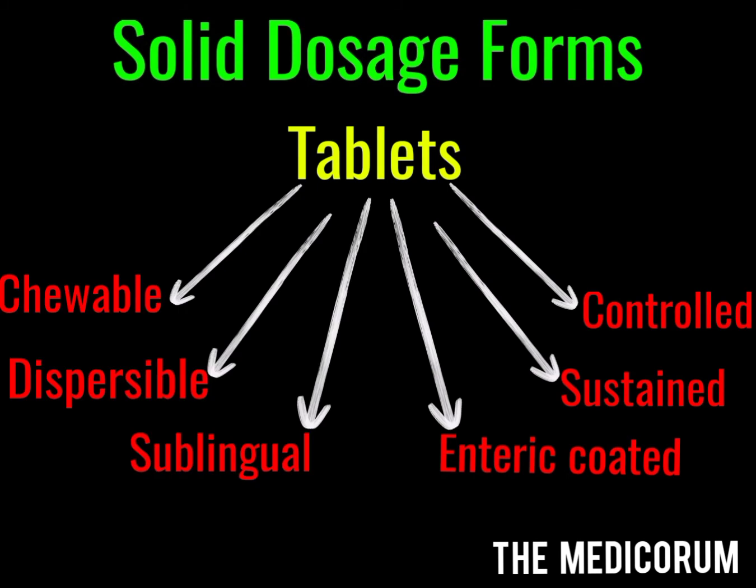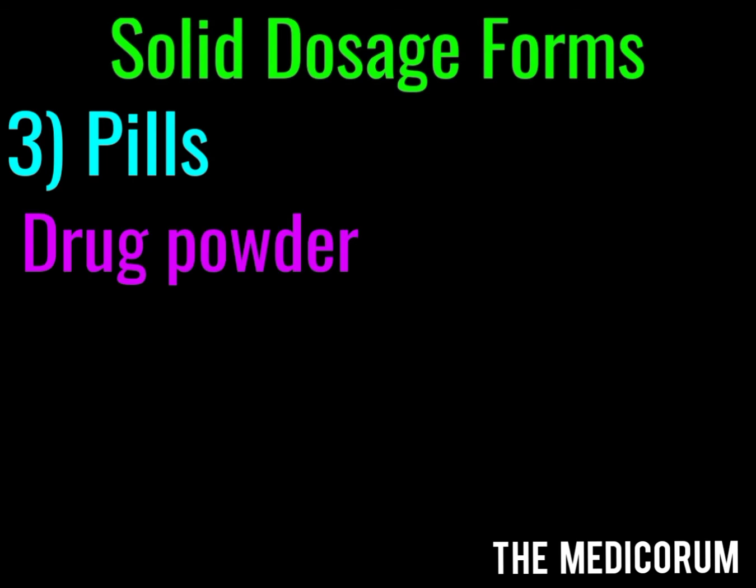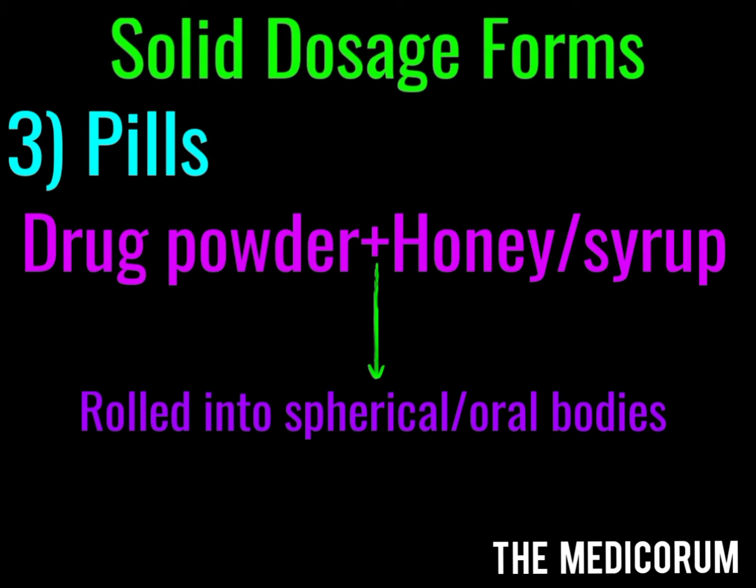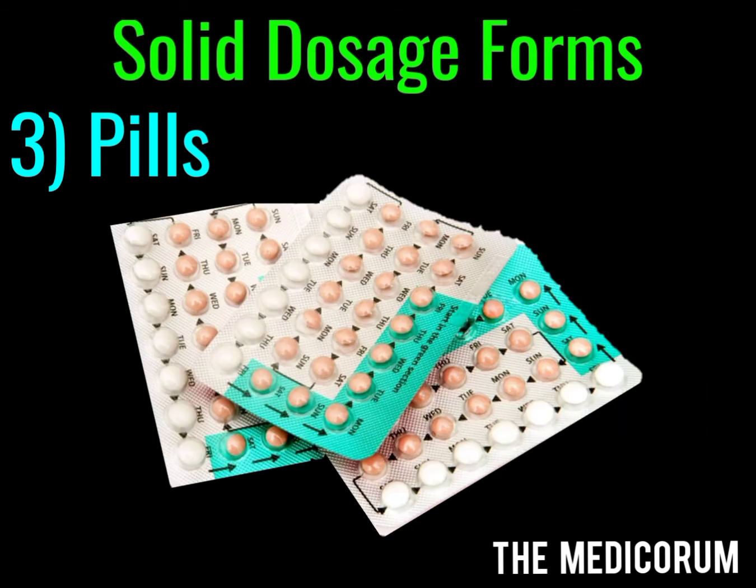Now, we are done with powders and tablets. The third classification of solid form are the pills. Pills are formed by combination of drug powder along with honey and syrup. Then they are rolled into spherical or oval bodies. The most common example of pills is the Crimson 35 tablets, which are in a spherical small oval body, and they are given for the treatment of PCOS.